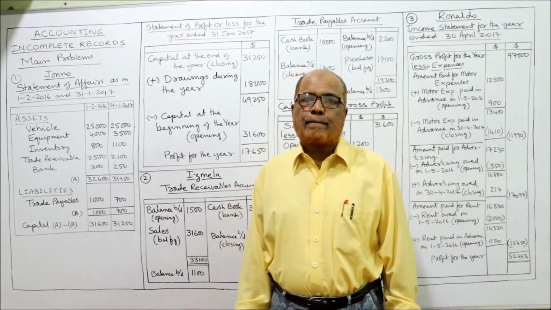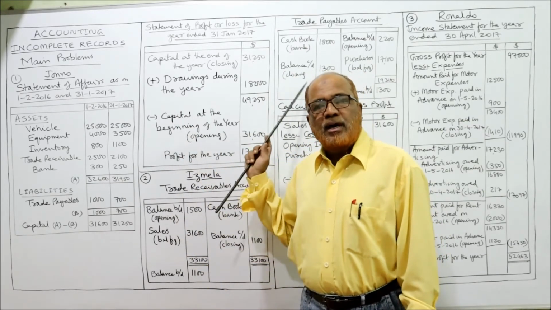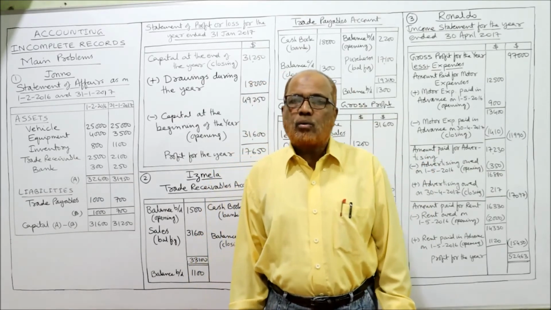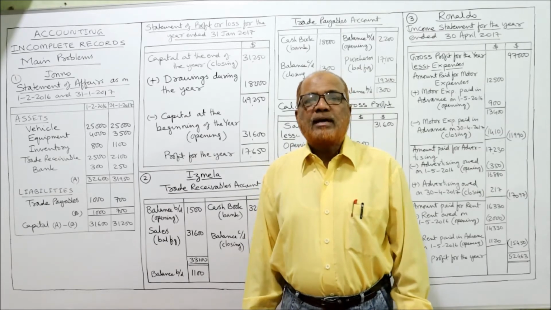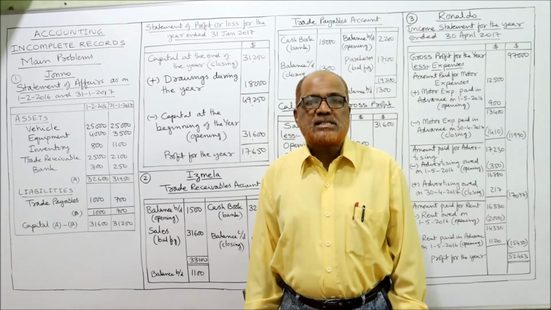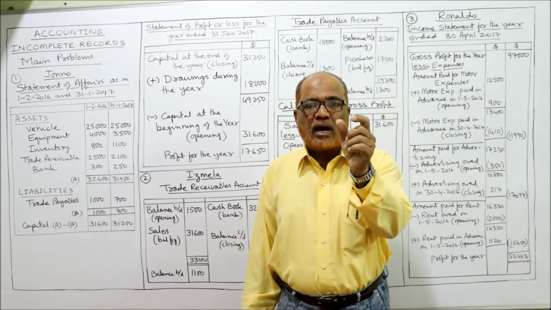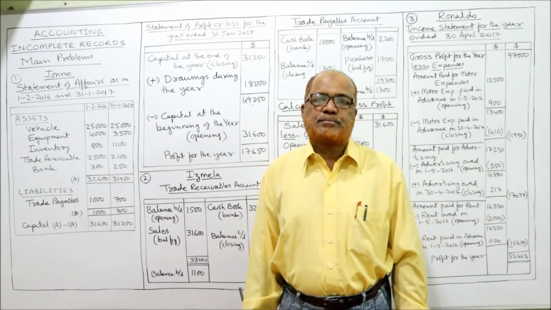We are not comparing the capital just like the previous problem. How? By calculating the sales revenue, by calculating the purchases. Once we get the sales revenue and purchases, we can calculate the profit.